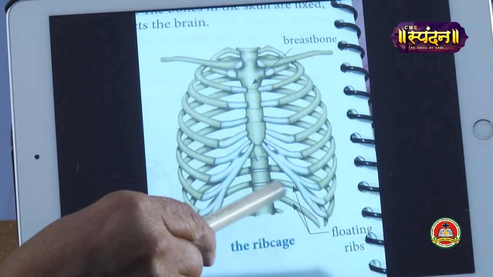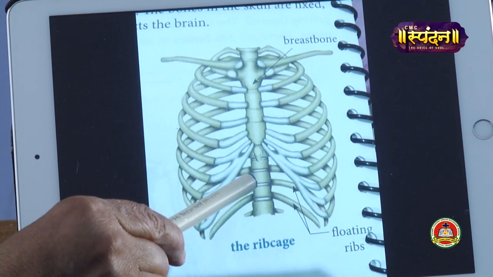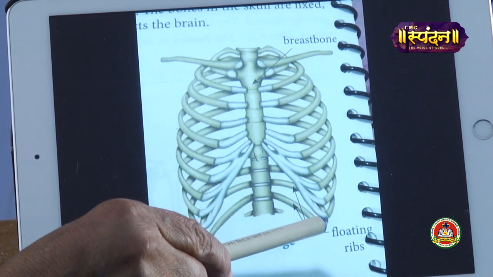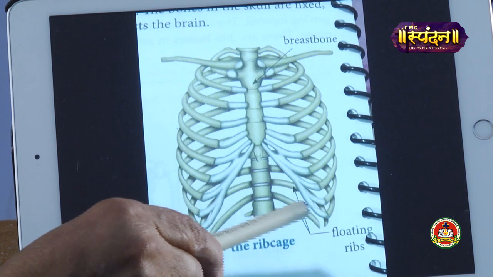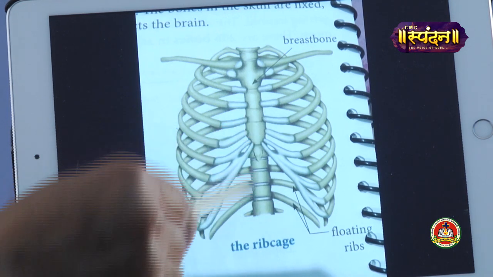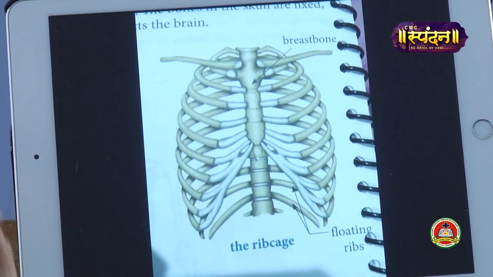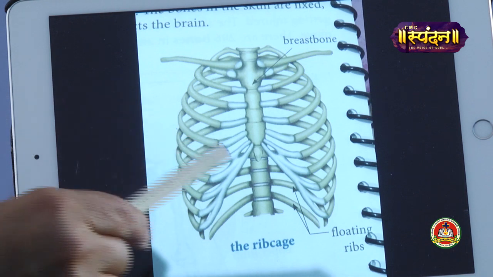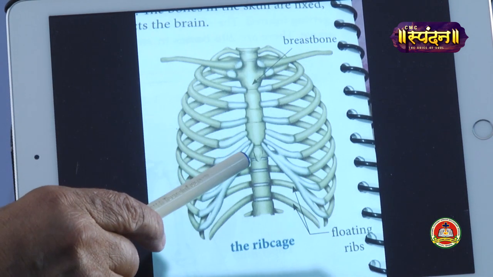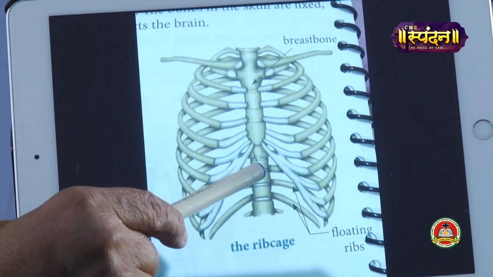But the last two pairs are called floating ribs because they are joined to the backbone but not to the sternum. You can see them hanging down. What is the importance of this rib cage? It protects our heart and our lungs.